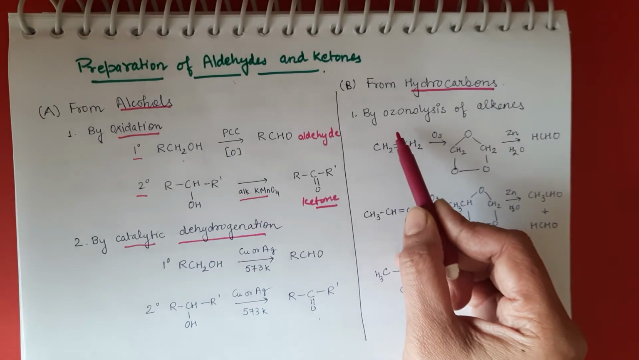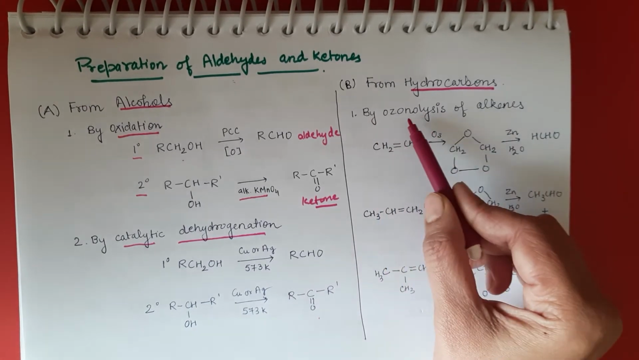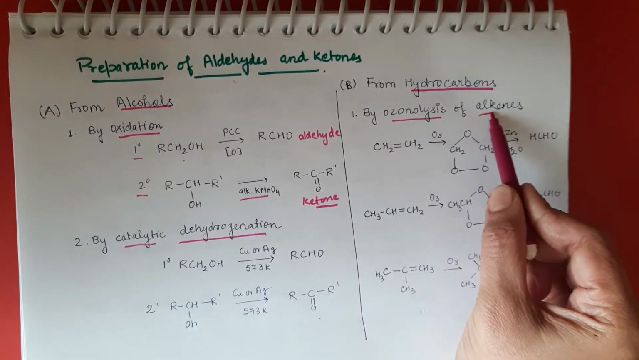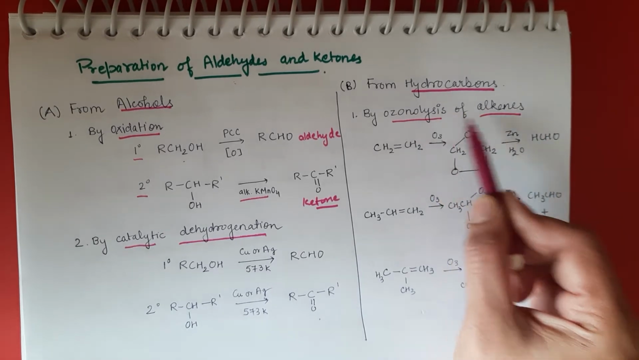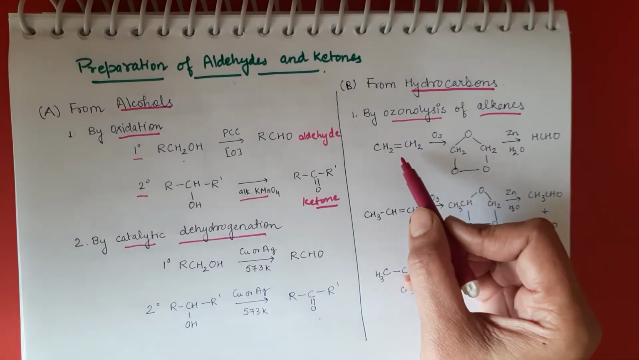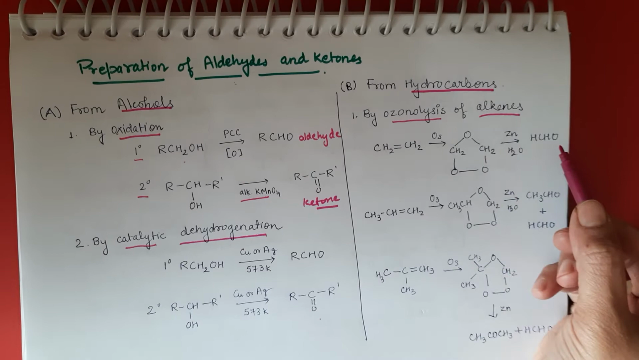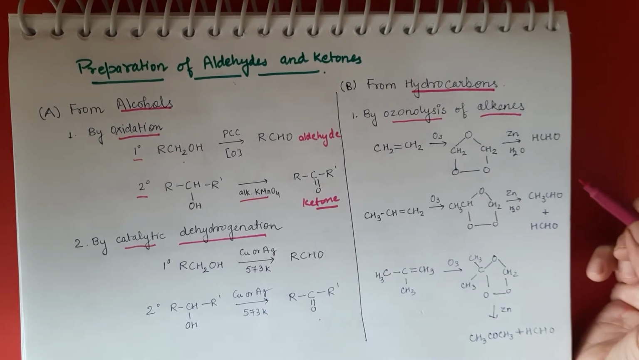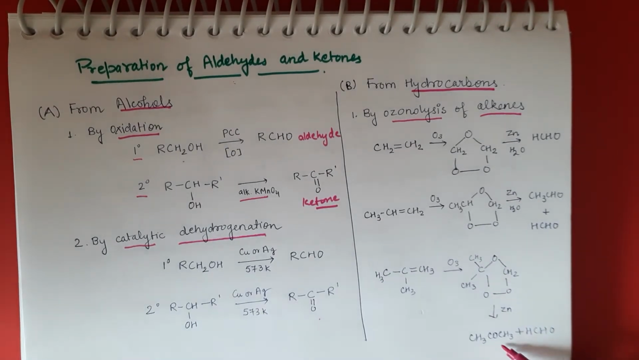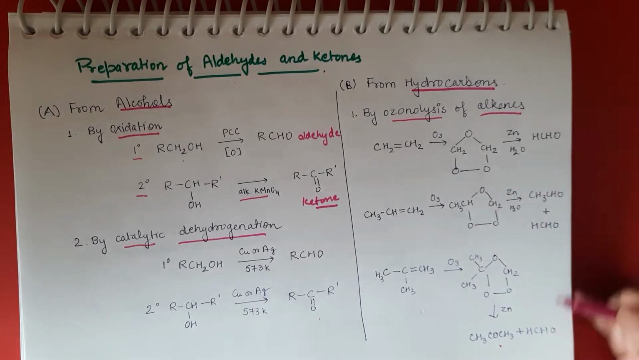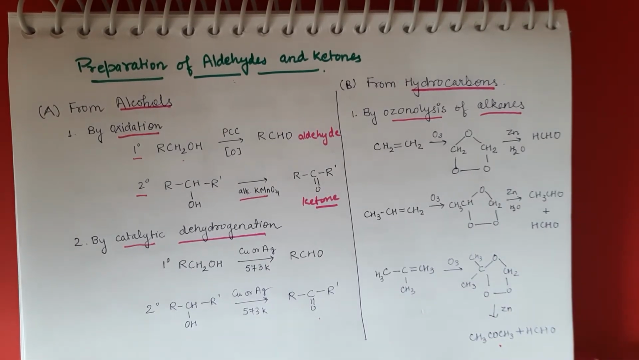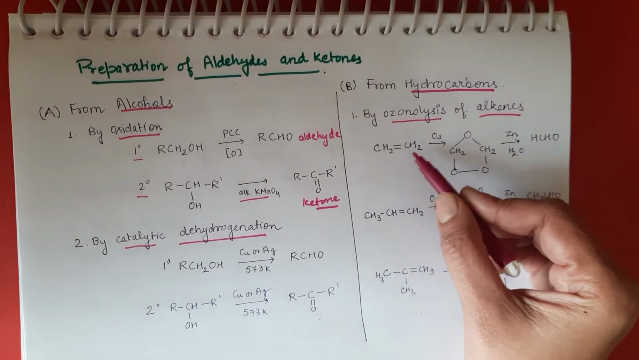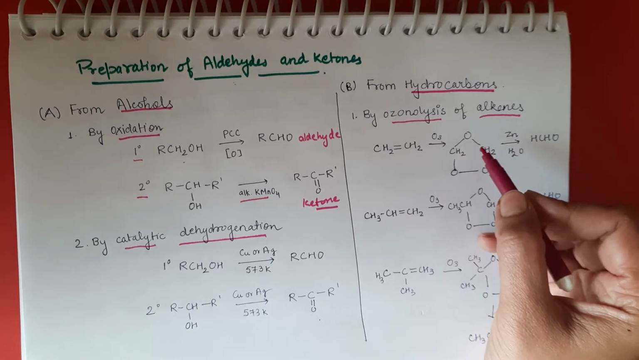hydrocarbons. So in hydrocarbons, the first point is we can do ozonolysis of alkenes. If we do this, we can get our desired product. It can be either aldehyde or ketones, or a mixture of aldehyde and ketone. So how does it take place? What happens when we treat alkene with ozone?